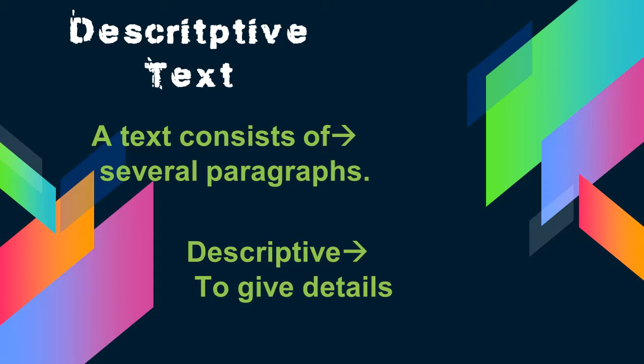It could be a person, a place, a situation, anything. But what you need to do is explain, give descriptions, give the details, everything that you can announce to the readers in very perfect detail. So this is the purpose of descriptive text.